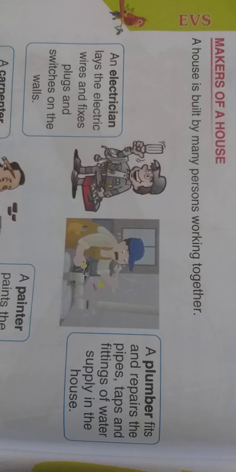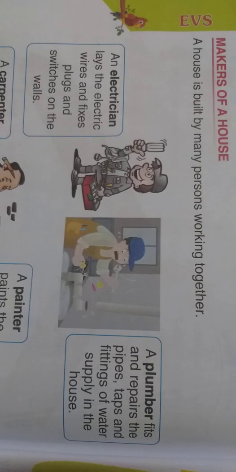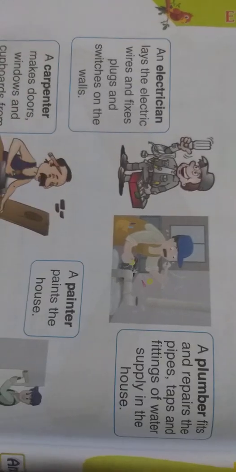So see children, for a house we need current, power supply. So we need an electrician. For laying the bricks and all we need a mason. For painting the house we need a painter. So there will be different persons involved in building a house. We will discuss the persons who are involved in building a house.